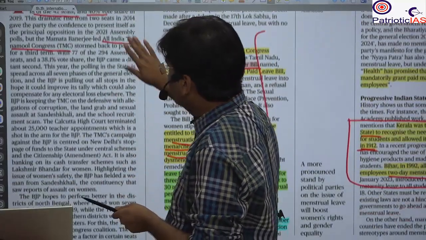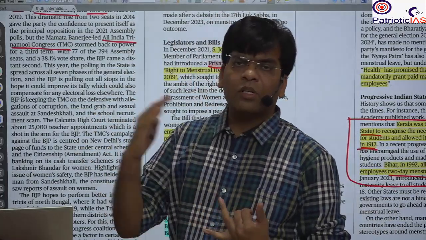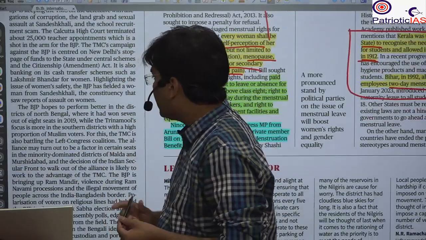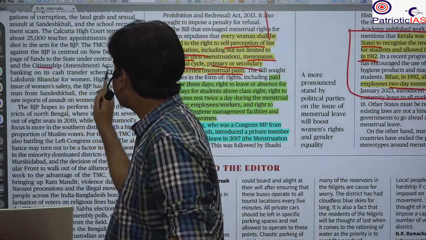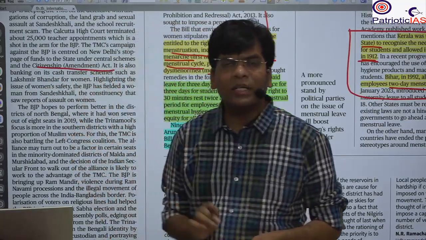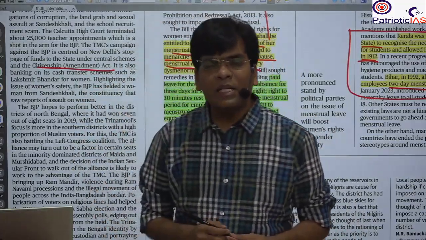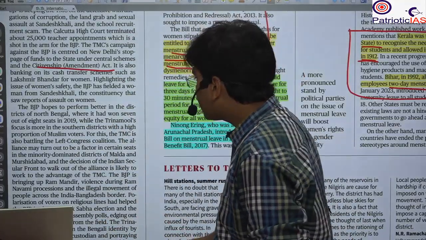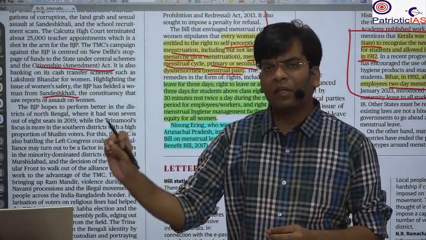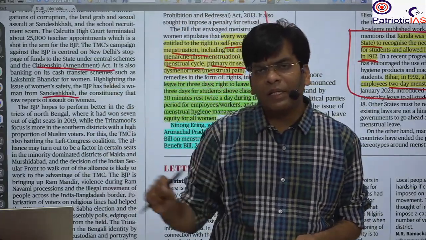For example, the main issues raised by the BJP are the Ram Temple, cross-border migration, and so on. What about the TMC? TMC is raising the issue of the Citizenship Amendment Act, and the funding by the central government to the state government that is not given when demanded by the state government. Here we have also seen that the BJP has raised the issue of women's safety. In Sandeshkhali, that case and event has brought women's safety to the core focus point. So the BJP has fielded a woman candidate from Sandeshkhali.